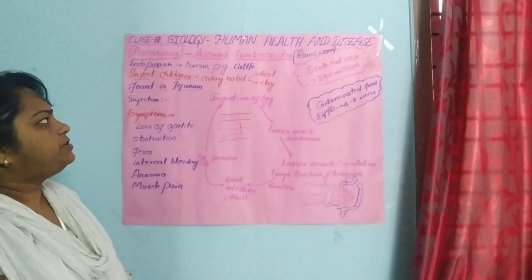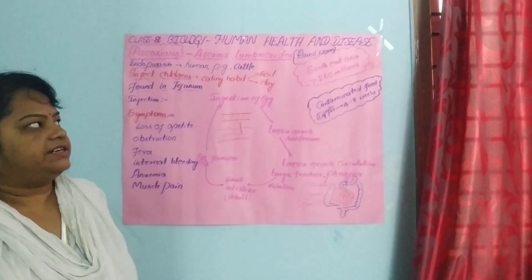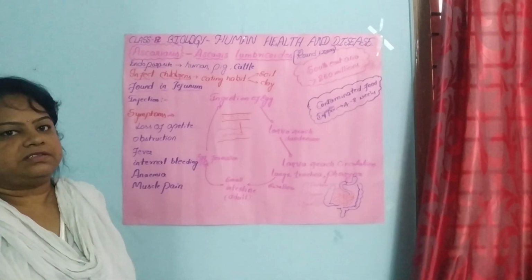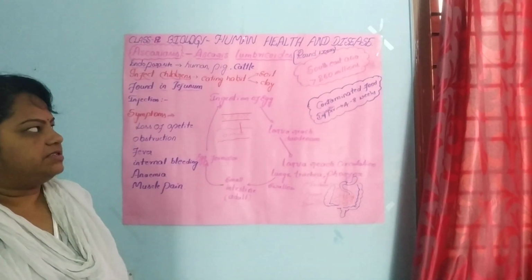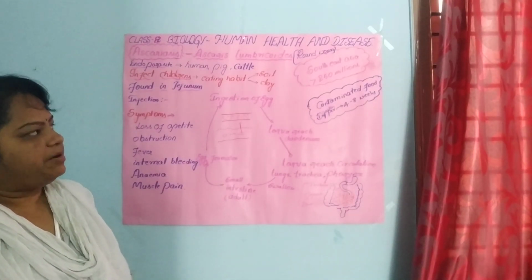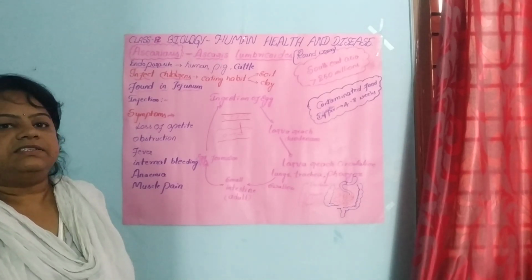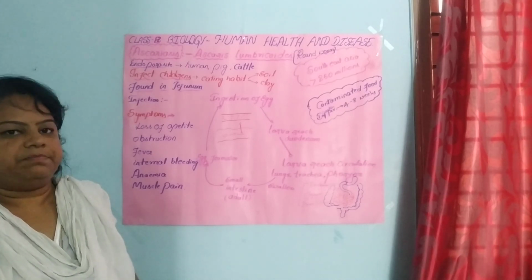This is class 12 biology. We are discussing human health and diseases. In that, we already discussed so many diseases that are commonly found in humans: viral disease, bacterial disease, and protozoan disease. In the last video, we successfully completed the discussion of the malarial life cycle, that is Plasmodium vivax.